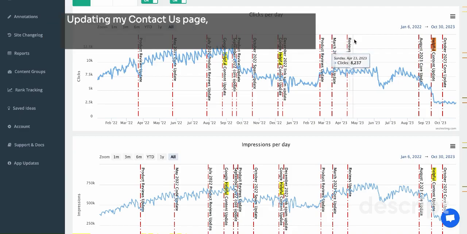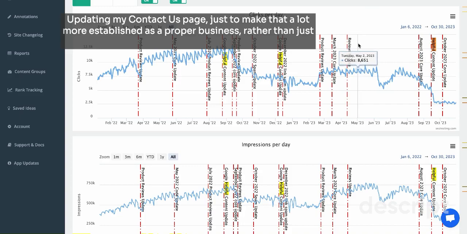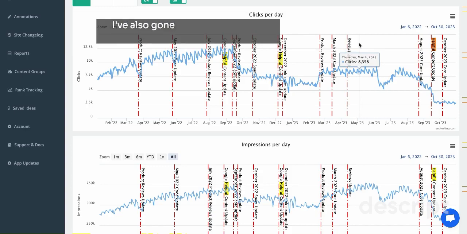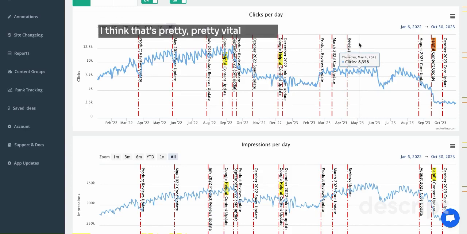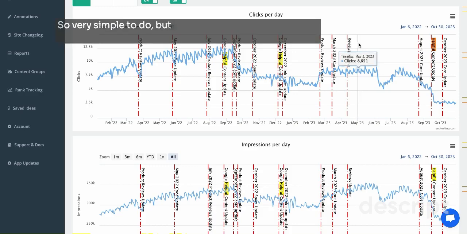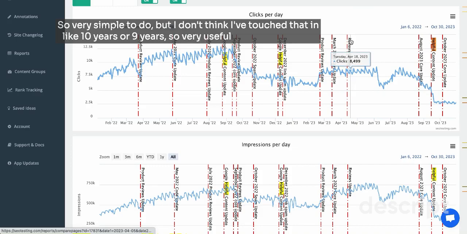Updating my contact us page just to make that a lot more established as a proper business rather than just "give me a shout if you need something." So I updated that. I also went outside of that and updated my Google business page. I think that's pretty vital as well. Very simple to do, but I don't think I touched that in like 9 or 10 years. So very useful to update that.